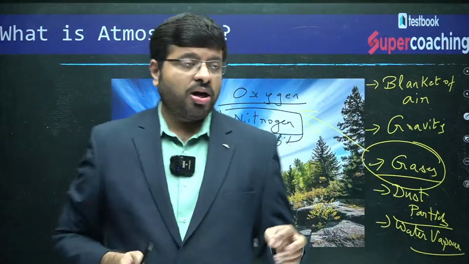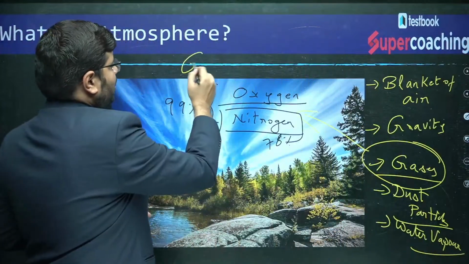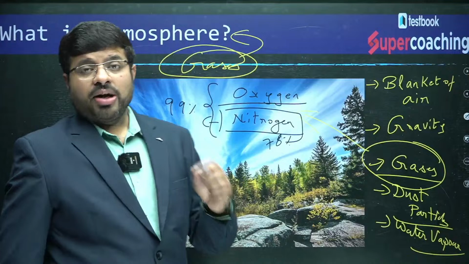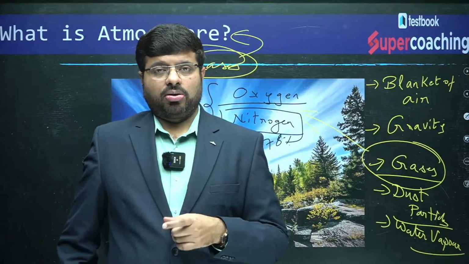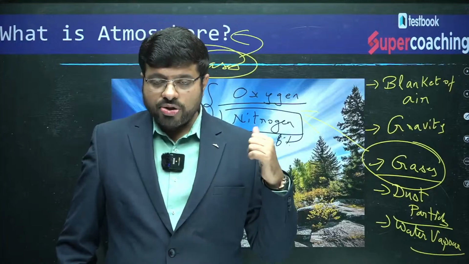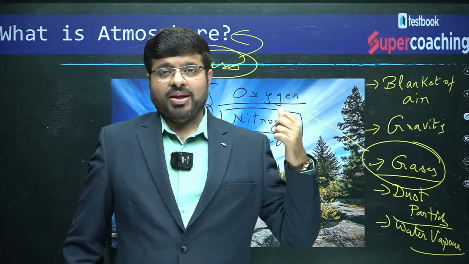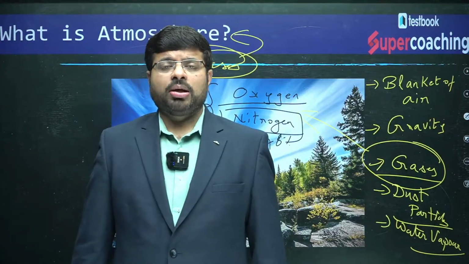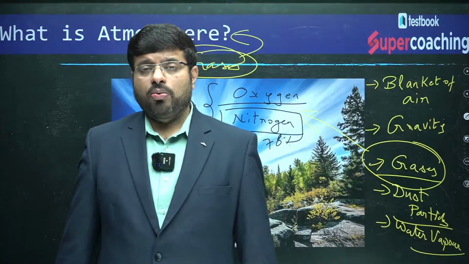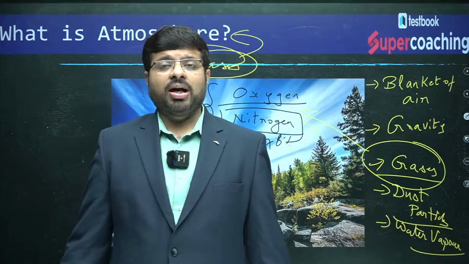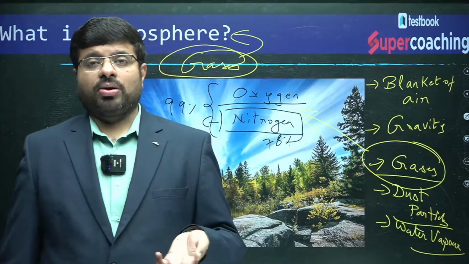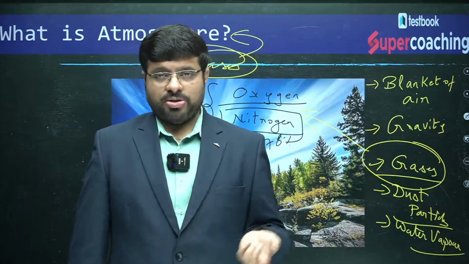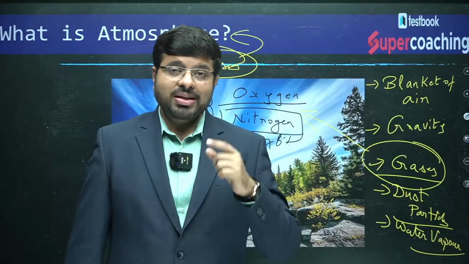It is because of the composition of our atmosphere, that is the gases. In fact, these gases are what determine life on planet Earth. Not just that, my dear friend. The ozone layer in our atmosphere absorbs the ultraviolet radiation from the sun. Had there been no ozone, the life which we know on planet Earth would not have been the same without the presence of ozone in the upper atmosphere, or the stratosphere. That is the beauty of the atmosphere. This is the beauty of our planet Earth. That is the reason why life exists.